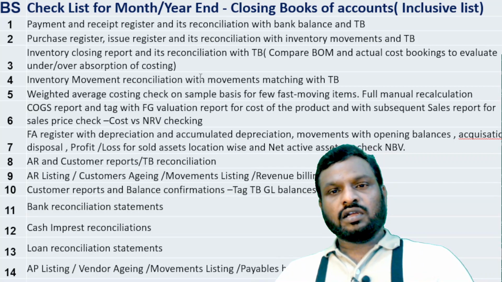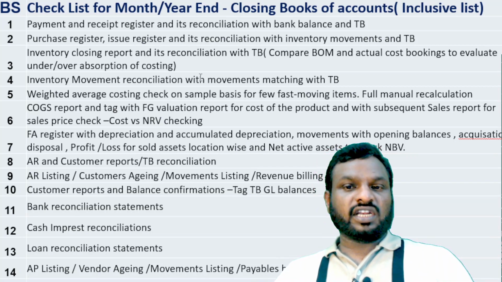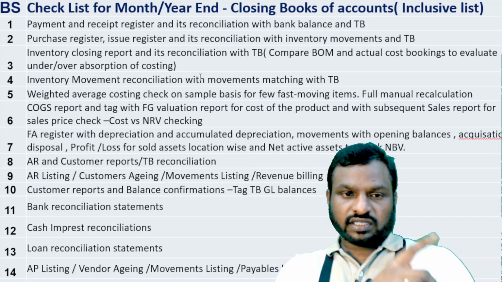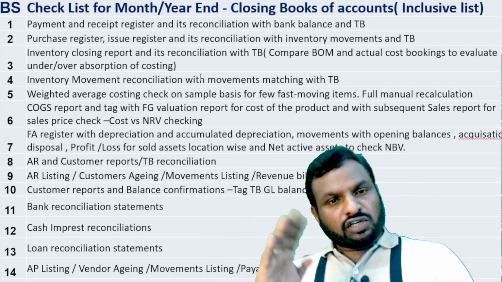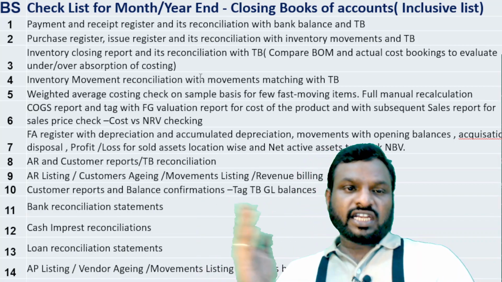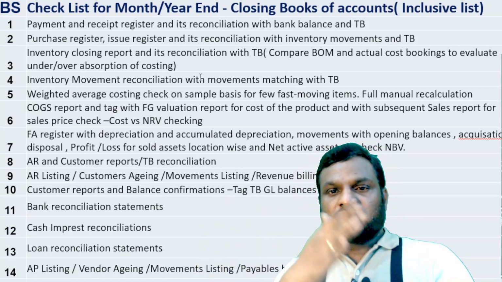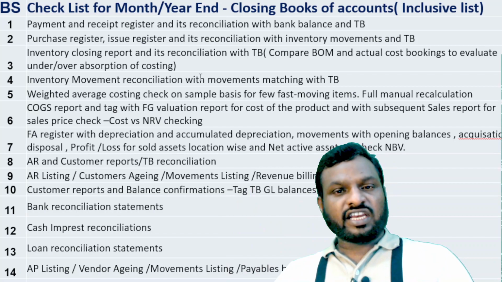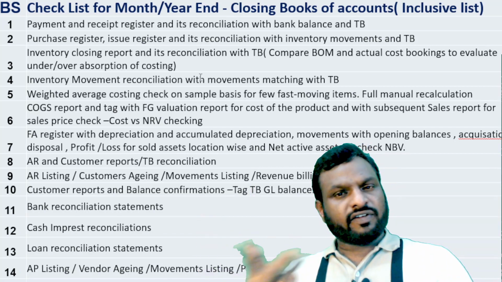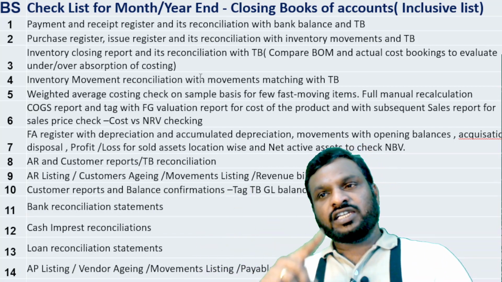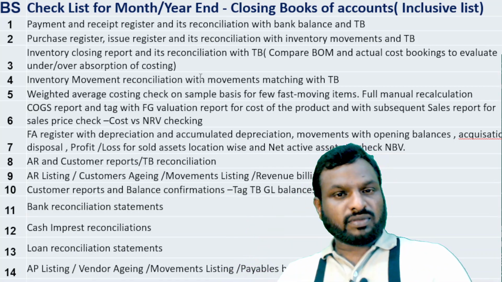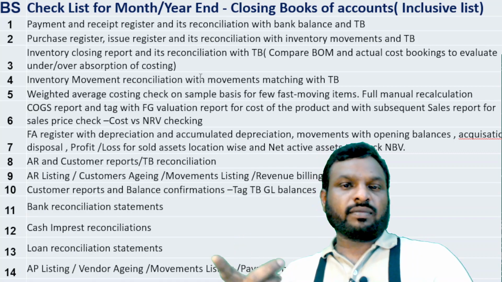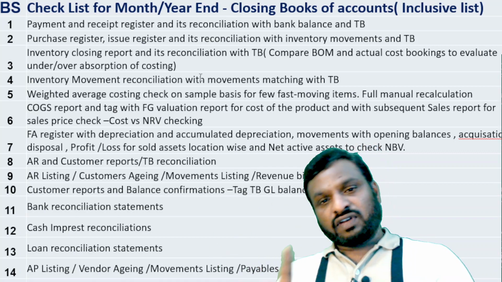The closing balance should match with the listing. So the balance sheet item should match with the notes to accounts, the notes to accounts should match with the listing, and that listing should match with the reconciliation. So there are 3-4 levels of checking. As long as the 4 levels are matching, then everything is clear and complete. The face of the balance sheet and notes to accounts you will see only from the value point of view. But in the listing as well as the reconciliation, check from the quantity as well as rate point of view.